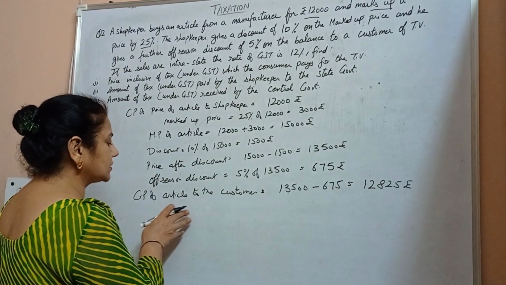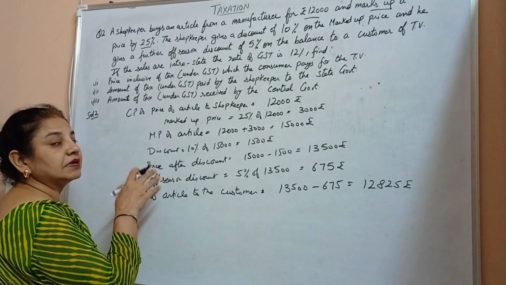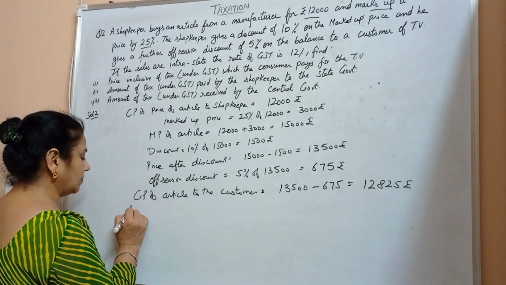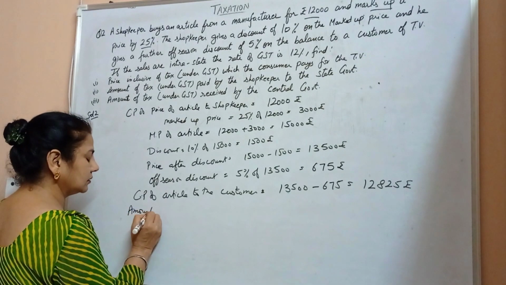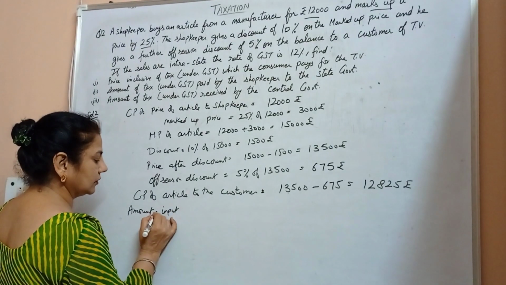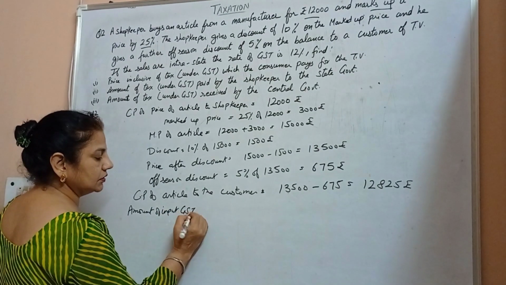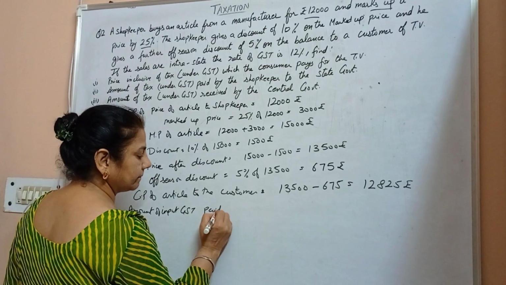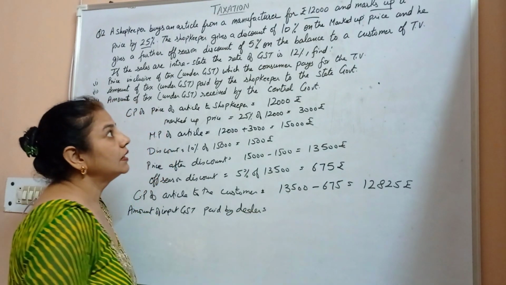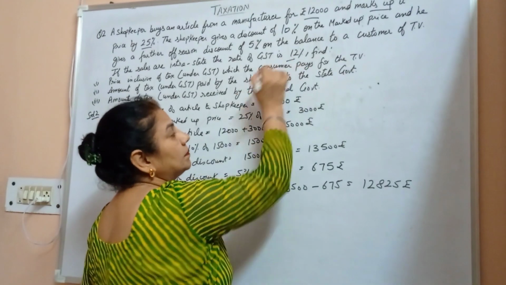On this, the customer and the dealer both pay the GST. So we say that the amount of input GST paid by the dealer will be, as it is given to us, 12%.